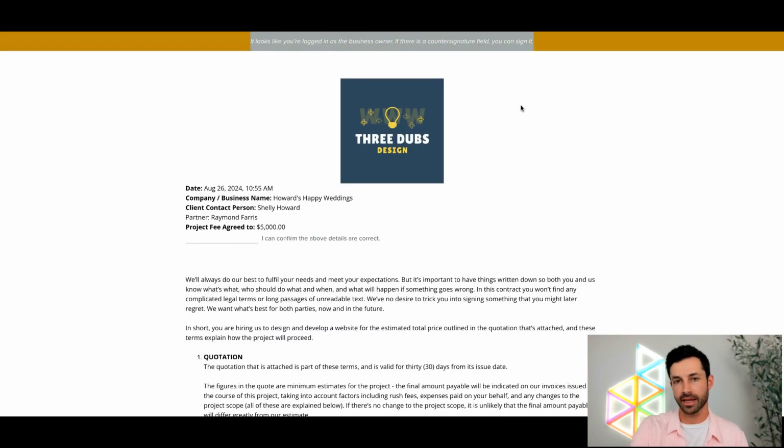So Dubsado is cool. It can tell if you are logged into Dubsado while you're viewing a piece of content, and it will show you at the top, hey, you're logged in as the business owner. So it's going to look slightly different for you because we don't want the client, for example, to see the countersignature field or to actually be able to interact with it. So if you wanted to view the contract as the actual client, you can open the item, whether it be a contract or a different kind of form, in a different browser. Right now I'm in Chrome, you could use Safari, for example, or you could use an incognito or private window to view it as the client. That way the system does not think that you're the business owner who's logged in.